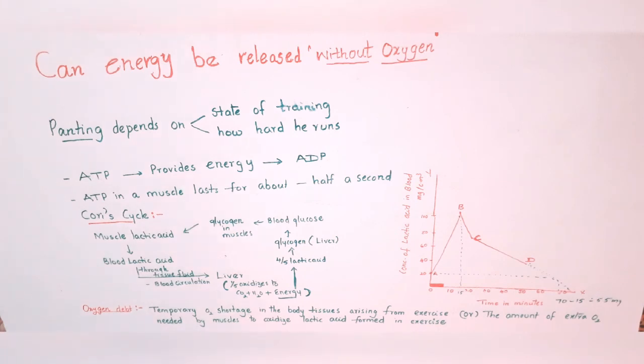Those who are taking part in a 100-meter race need not take extra oxygen. Only with a small amount of excess oxygen they can run the race. But the person who is taking part in the 100-meter race can hold his breath. Longer race athletes have to breathe all the time. Why do they have to breathe all the time? Whatever lactic acid is formed while they are running has to be removed immediately. Some lactic acid is removed while they are running, and they go and reach the destination. Hope you understood this part.